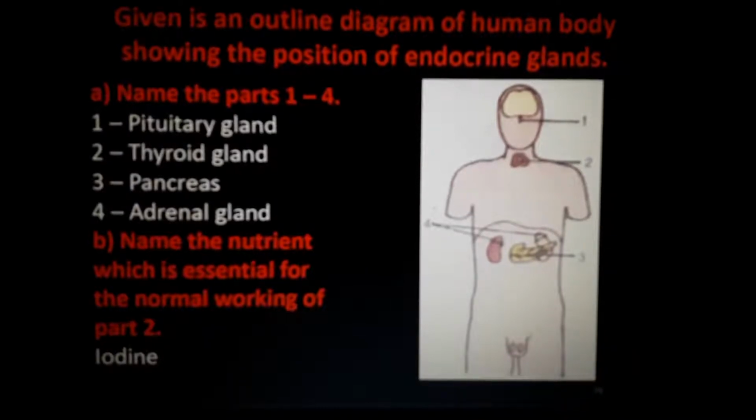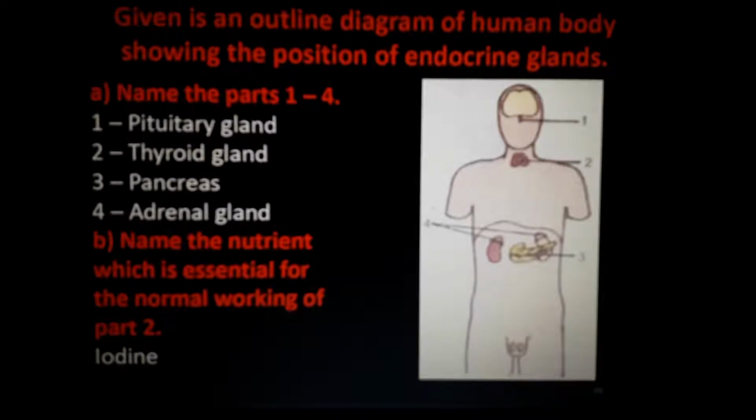Because endocrine glands send signals through blood. Understand? Exocrine glands mean they directly have a tube to secrete the hormone. Exocrine glands we don't want to study in 10th standard. We want to study only endocrine glands.